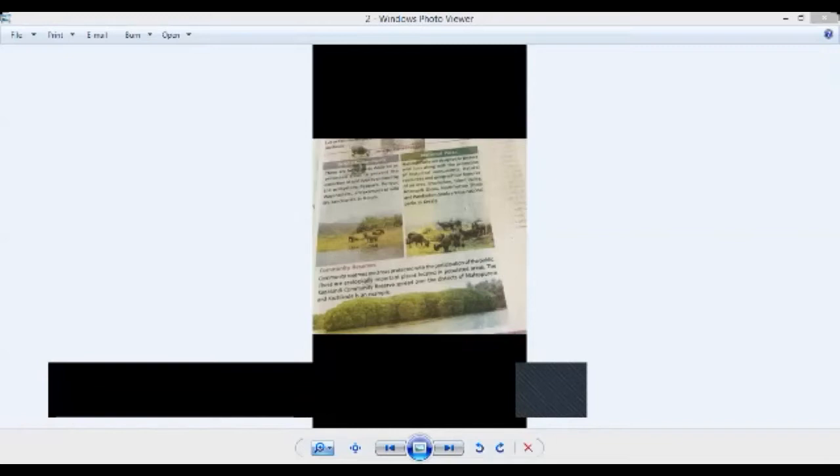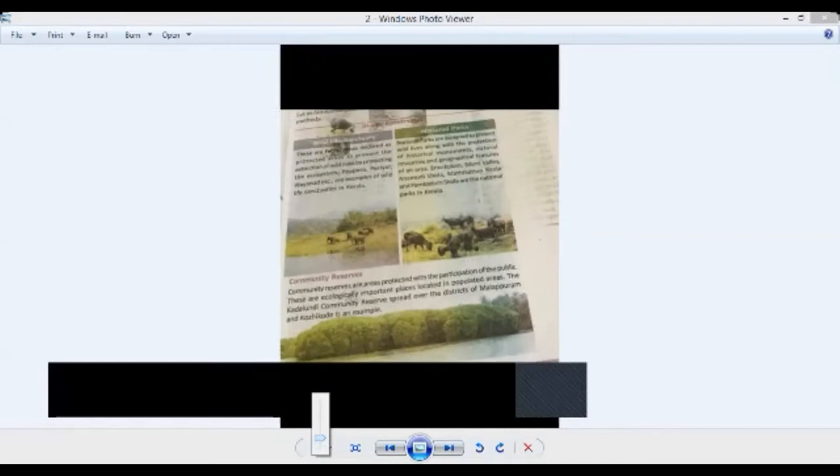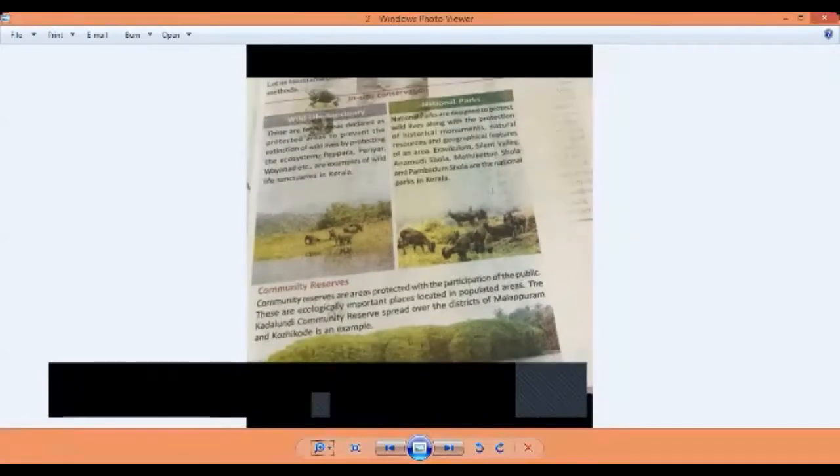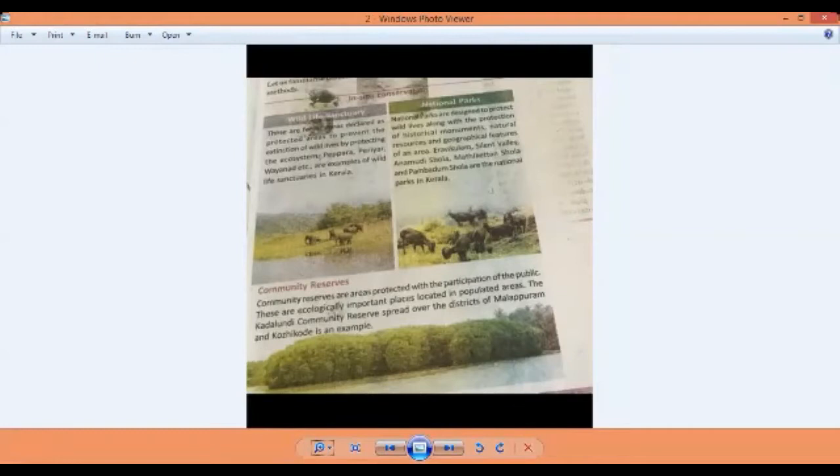In that, first comes the wildlife sanctuary. These are forest areas declared as protected areas to prevent the extinction of wildlife by protecting the ecosystem. That means wildlife sanctuary എന്ന് പറഞ്ഞു കഴിഞ്ഞാൽ ഫോറസ്റ്റ് ഏരിയ തന്നെ പ്രൊട്ടക്റ്റഡ് ആയിട്ട് പ്രഖ്യാപിച്ചുള്ള ഏരിയ ആണ്. അവിടേക്ക് ഹ്യൂമൻ ഇന്റർഫിയറൻസ് സാധിക്കില്ല. We cannot enter there. So that is wildlife sanctuary.